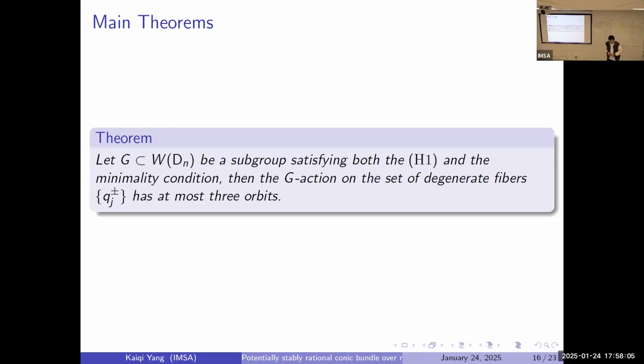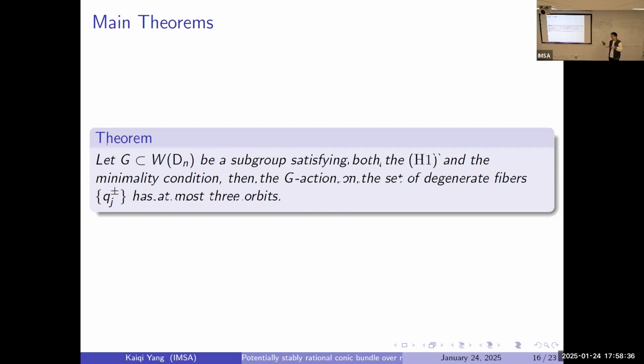So also from there, since we have the H1 condition on those generators, further analysis on those generators will tell us that for a group G satisfying both H1 and the minimality condition, the G action on the set of degenerate fibers can only have at most 3 orbits.